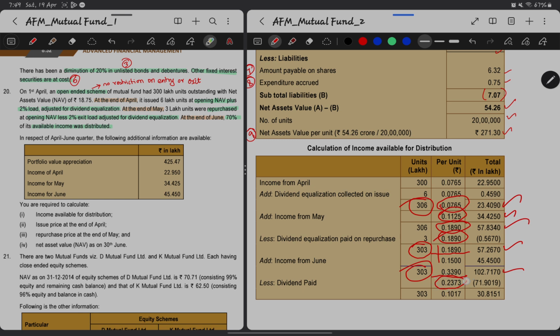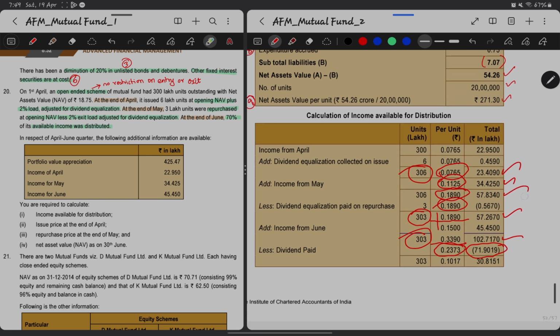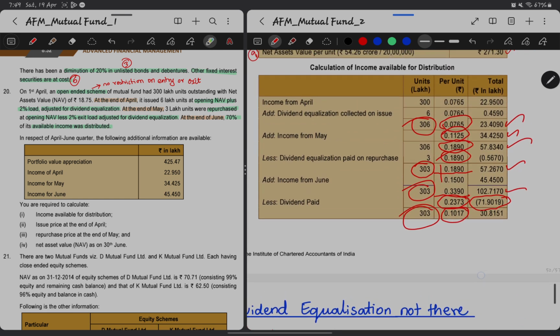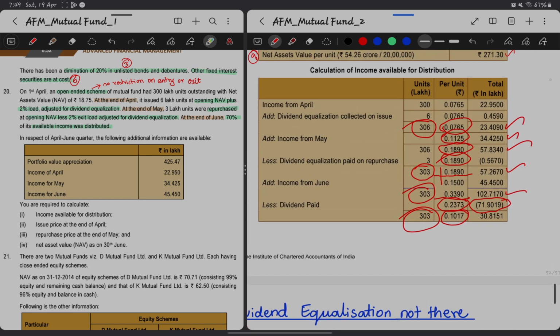70% is 0.2373 in case of per unit and 71.9014 for the whole will get reduced from the accrued portion, because only 70% of the income is distributed, right? Balance 30% remains. So as on the end of June, for 303 lakh unit holders, 0.1017 is still remaining. It is not distributed yet, it is accrued, and 30.8151 is still there. Okay, now this is the income distribution, the income available for distribution.